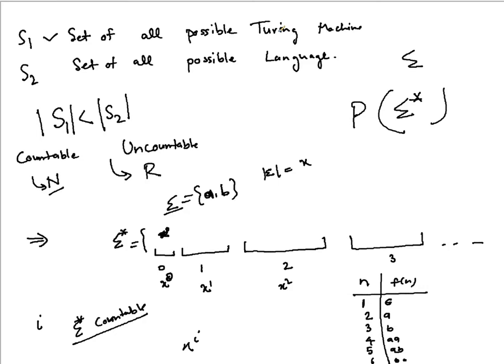And therefore, if sigma star is countable, a subset of that cannot be uncountable, right? So because this S1 is a subset of sigma star, therefore this S1 is certainly a countable set.